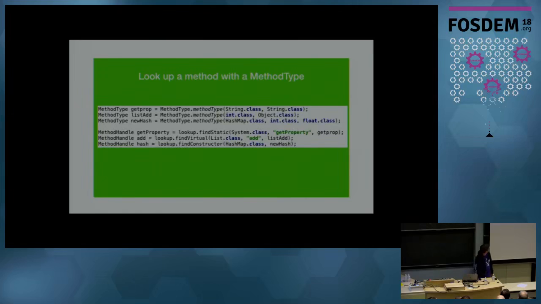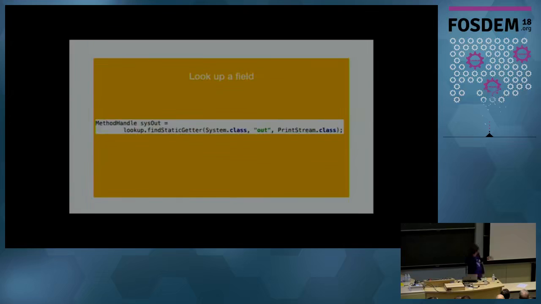Here is add on a list. This is a virtual lookup. So we look up the virtual method, and now we have a handle to add on a list. And then we can also do constructors. We can look up constructors and construct objects. And they all basically just end up method handles that we can invoke with various parameters and signatures. Looking at fields, also very similar. So we can grab the system out field off of the system class, and then we have a method handle that every time we invoke it, it will go and get system out. It's just like a Java lang reflect field.